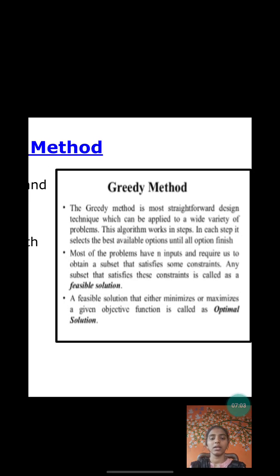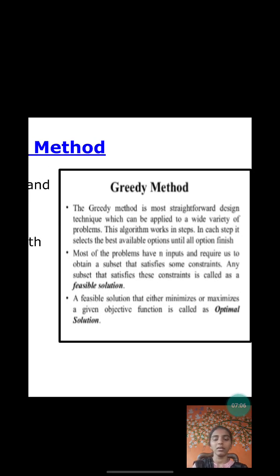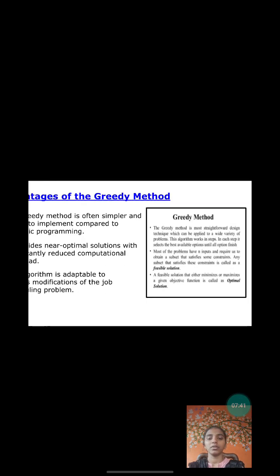Here is the greedy method. The greedy method is the most straightforward design technique which can be applied to a wide variety of problems. This algorithm works in steps, and in each step it selects the best available option until all options are finished. Most of the problems have n inputs and require obtaining a subset that satisfies some constraints. Any subset that satisfies these constraints is called a feasible solution. A feasible solution that either minimizes or maximizes a given objective function is called an optimal solution.